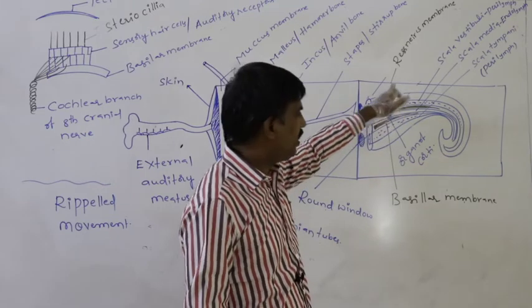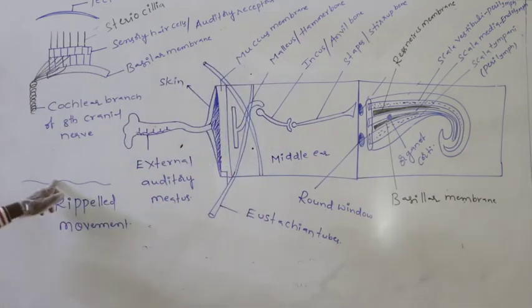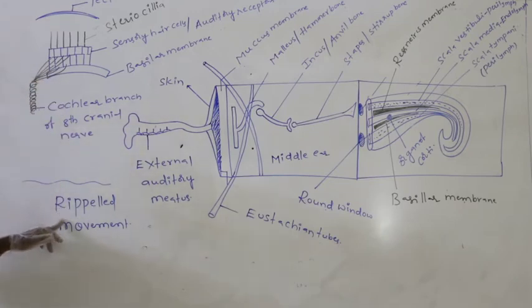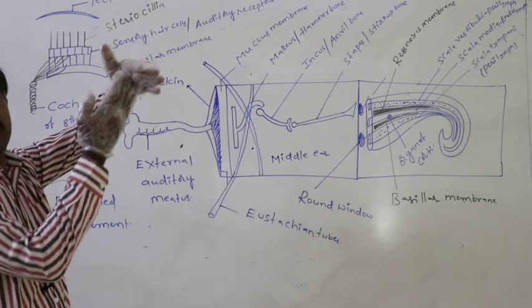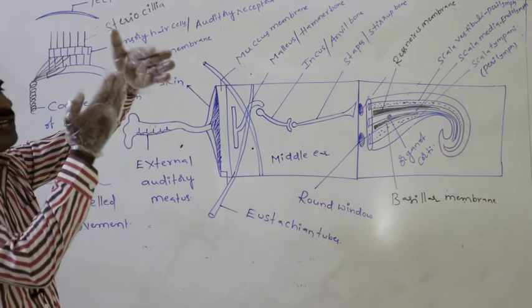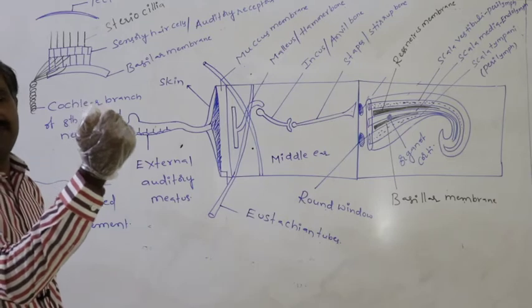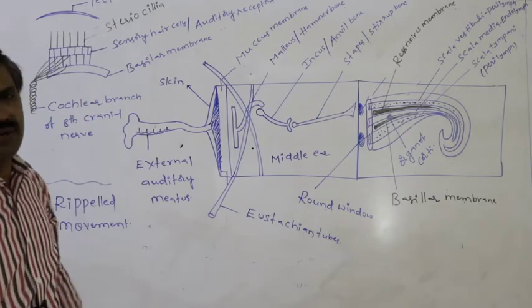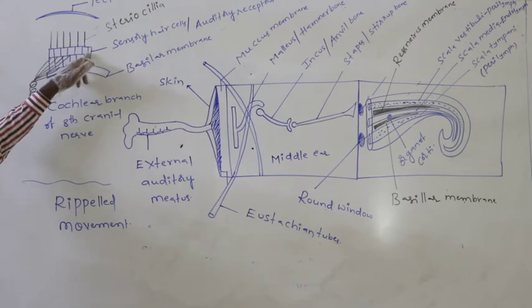Whenever those waves reach the basilar membrane, the basilar membrane shows an up and down movement, which is said to be the Reissner movement. During that, stereocilia continuously touch the inner surface of the tectorial membrane. After several touches, the stereocilia bend to one side. Bending of the stereocilia to one side leads to generation of an action potential in the sensory hair cell.